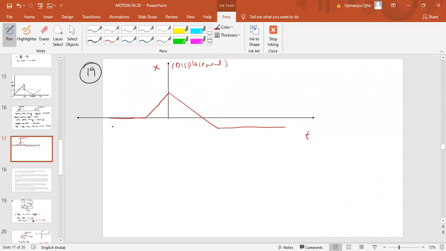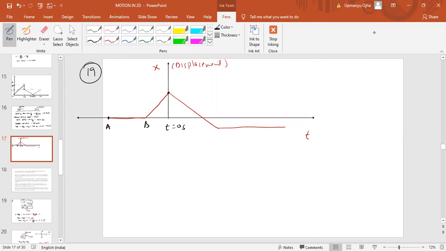This is time. Now here we can see that when you assume time t equal to 0 seconds, it has some displacement, but before time t equal to 0 seconds, the body has no displacement, meaning from a to b there is no displacement.